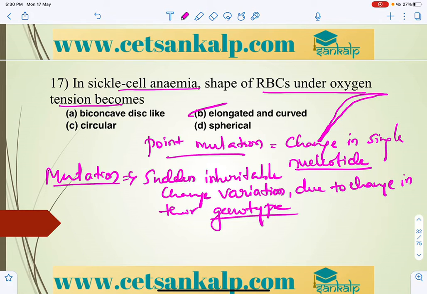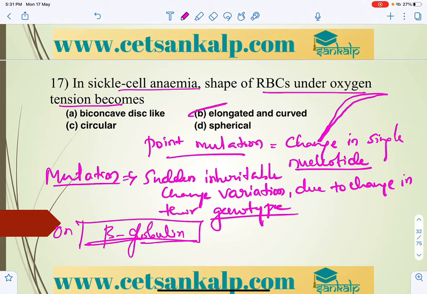And sickle cell anemia is due to a defective allele. It is a defective allele coding for beta globin, and there will be the alpha chain and the beta chain. Sorry, it is beta globin, not globulin. So that is the inheritance of a defective allele on the beta globin.